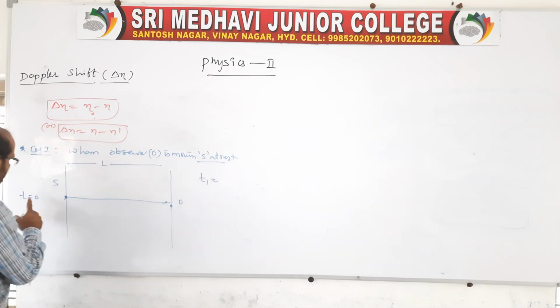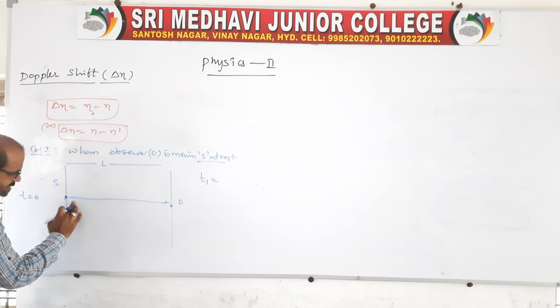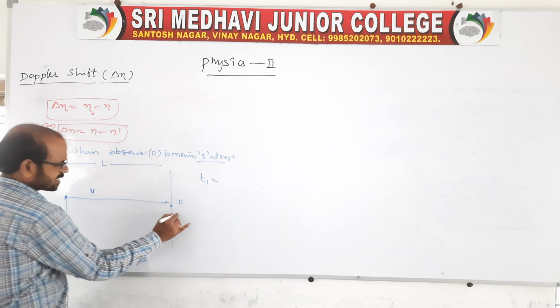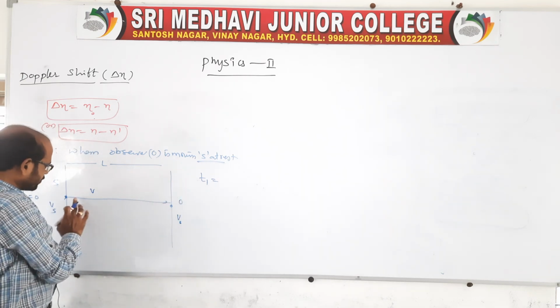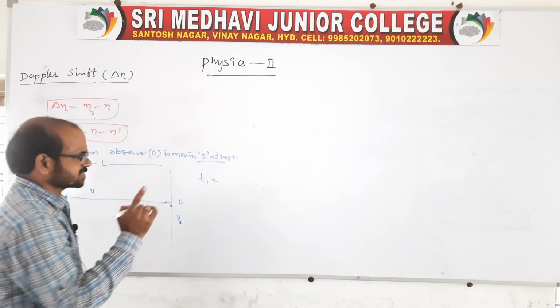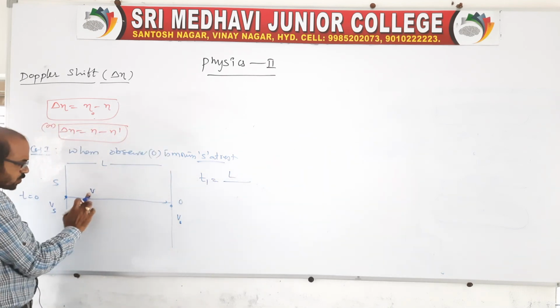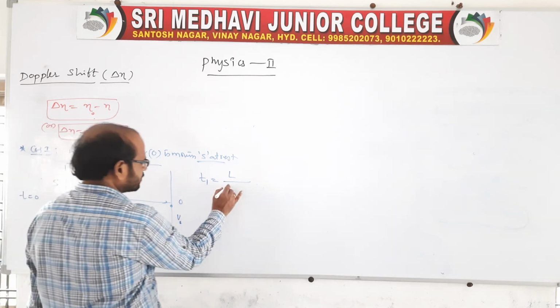The speed of sound travelling from S to O is V, and Vs is for the source and V0 is for the observer. In time t1 the sound reaches the observer, which we call the first crest. The distance is L, and the sound speed is V, and as the observer is also in motion, it is V plus V0.